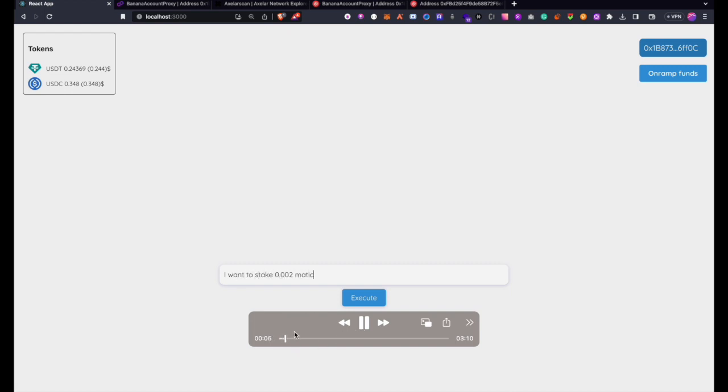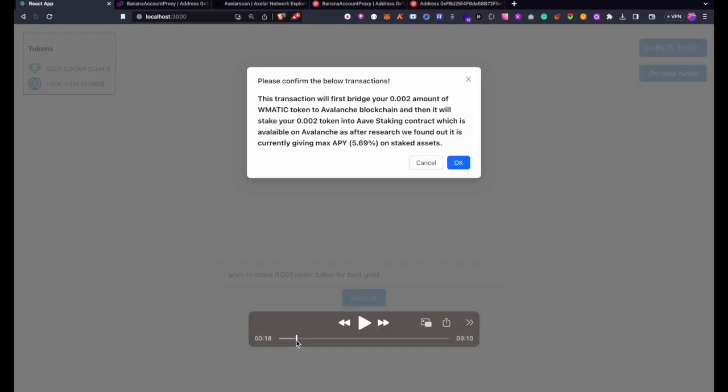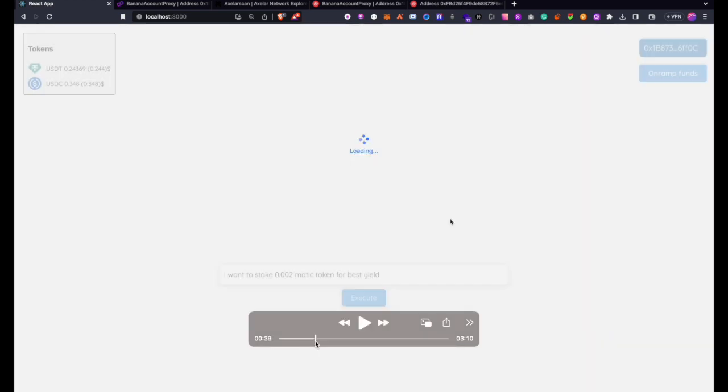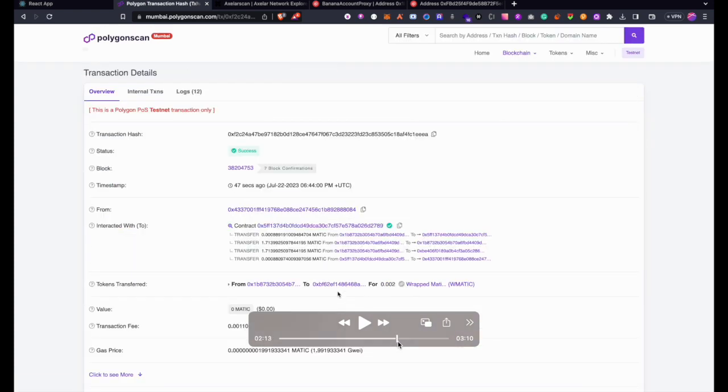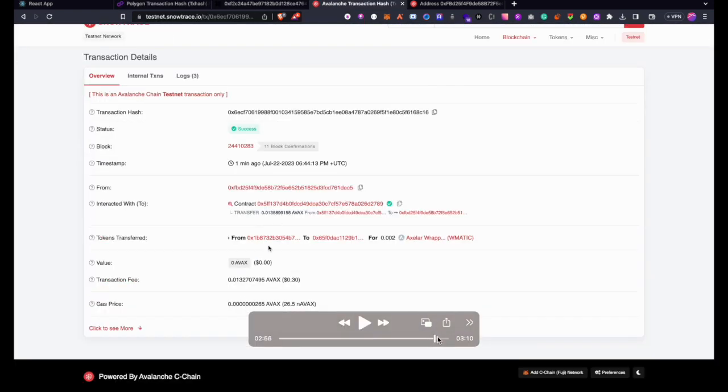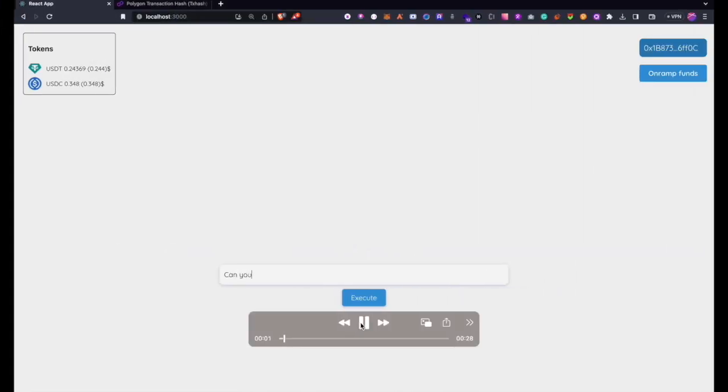So here we ask Bob to stake 0.002 MATIC for the best yield, and Bob does its magic and figures out that to get the best yield this will require bridging and then staking on an Aave staking contract. And once the user authenticates that he's fine with this and gives two-factor authentication, we go ahead and see that the transaction is executed, and then we can also confirm that there was a bridge transaction as well between Polygon and Avalanche.